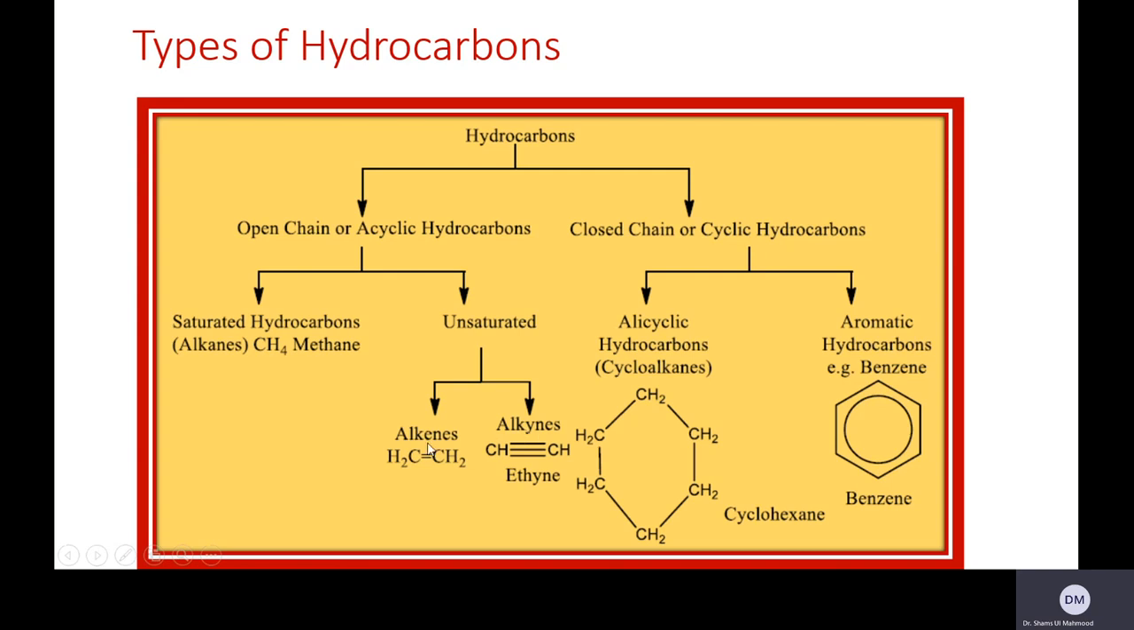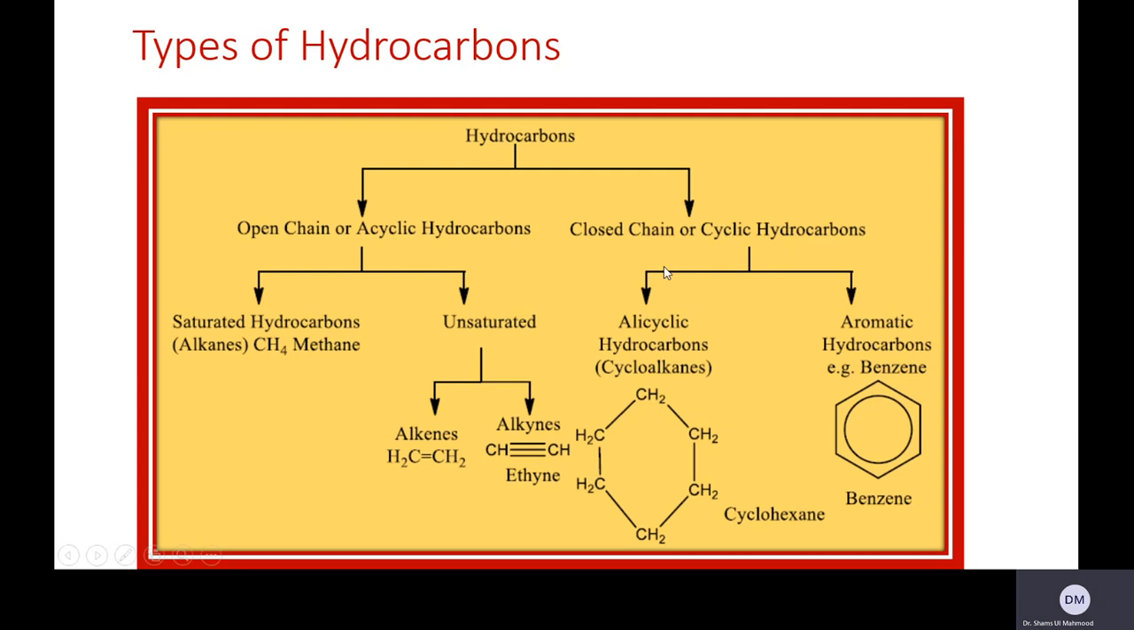Alkenes have a carbon-carbon double bond, at least one carbon-carbon double bond, and alkynes have at least one carbon-carbon triple bond. So they are unsaturated. It means addition can take place in them.